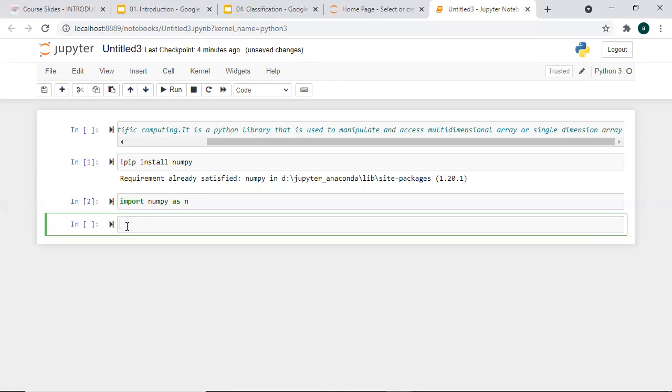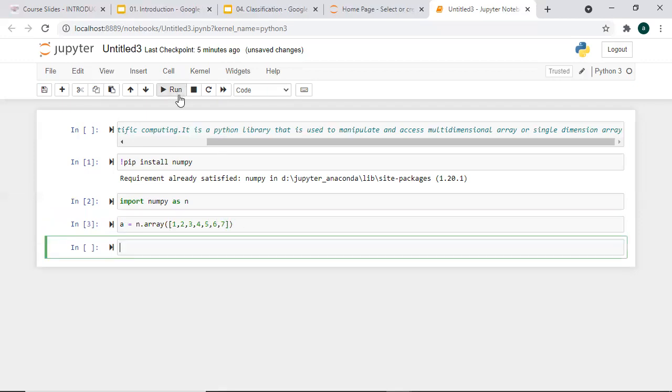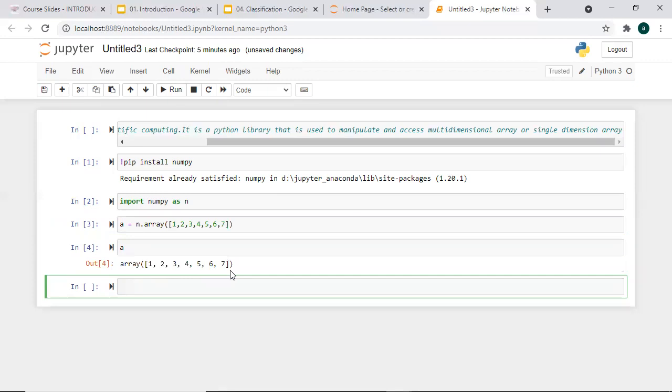Okay, now if you want to create an array in numpy, how are we going to create it? You take any variable and just write np.array, because here we took np as an alias name. Then pass in square brackets any elements like 1 2 3 4 5 6 7, like that. And as you run it, it will give you an array, right? So it is a single dimension array, right? You have only one row. Yes.